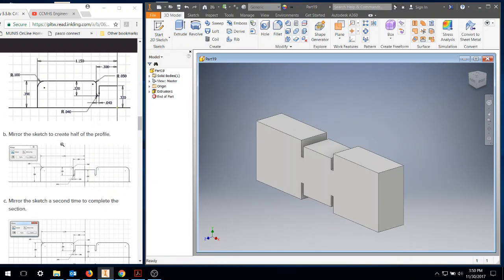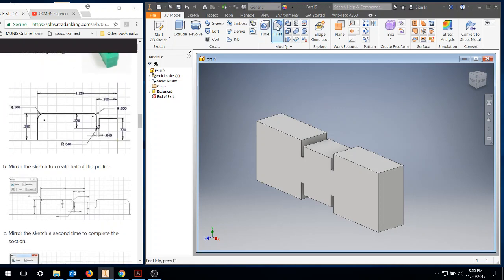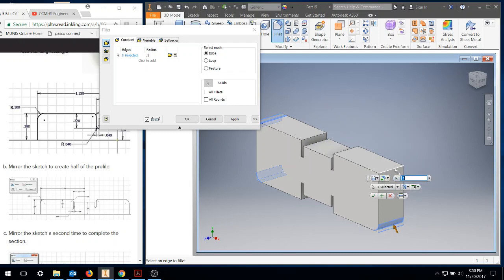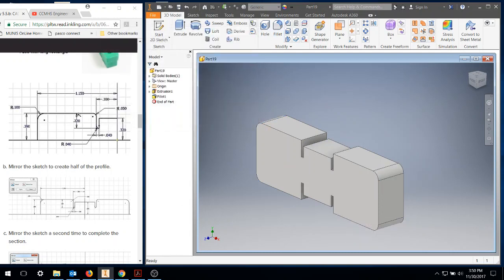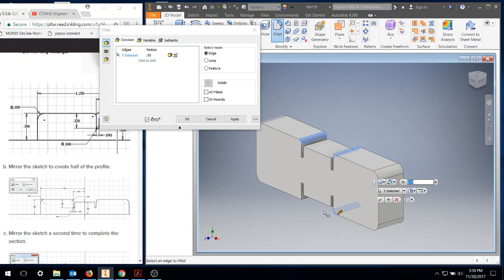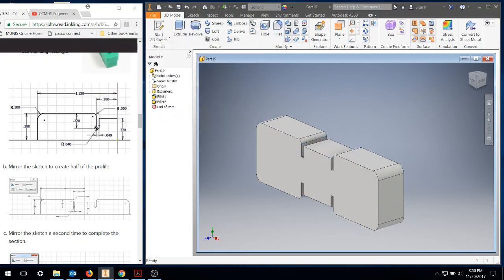Now I'm going to go ahead and put in those fillets. It's just easier that way. So I'm going to fillet 0.1. That line, this line, this line, and that line. Okay. We're going to fillet a 0.05 right here. I just said 0.5. Got those 4. Okay. Then we have a 0.04 right there.